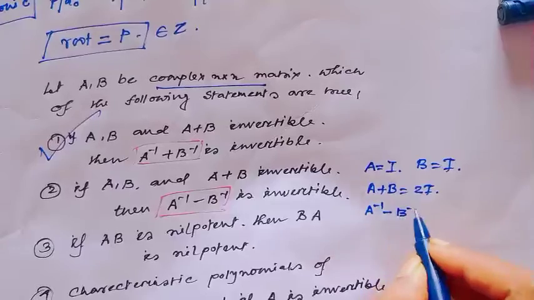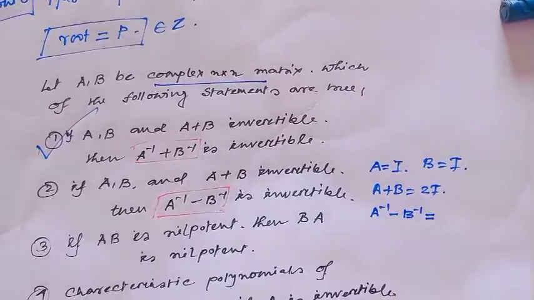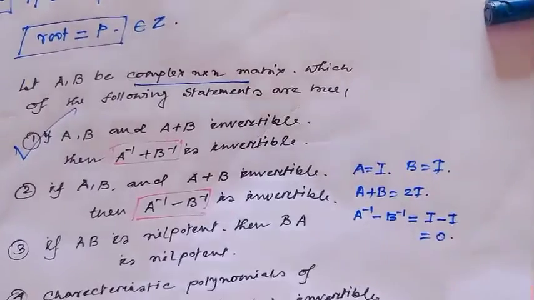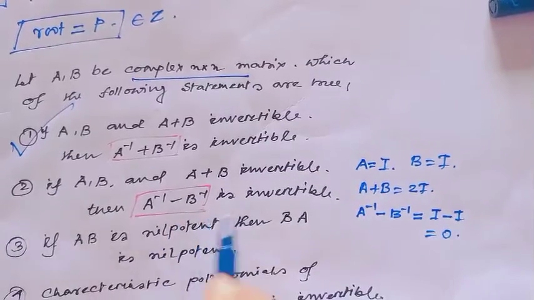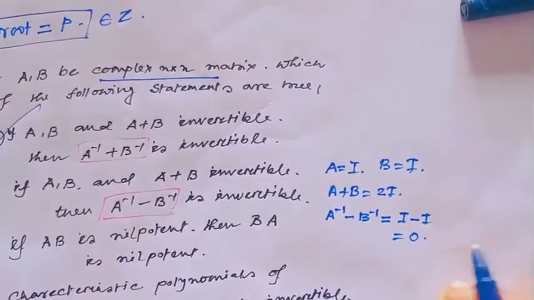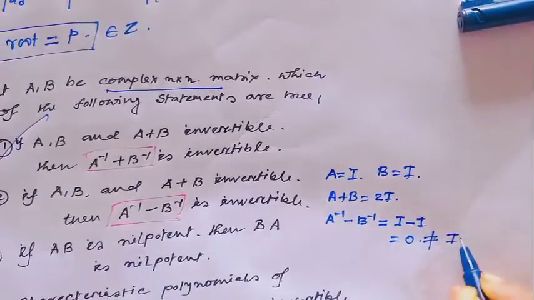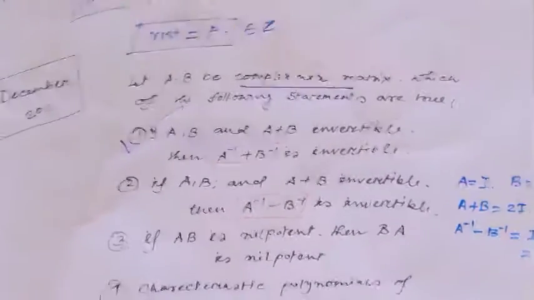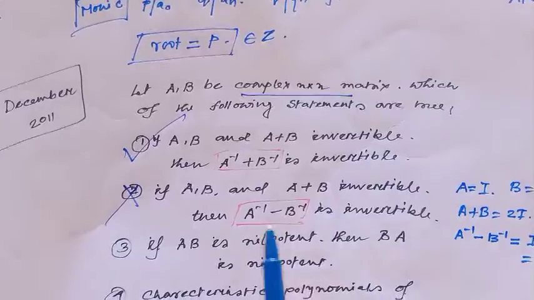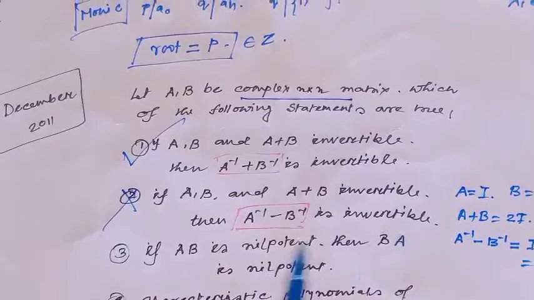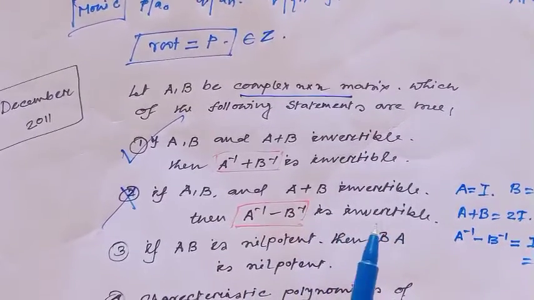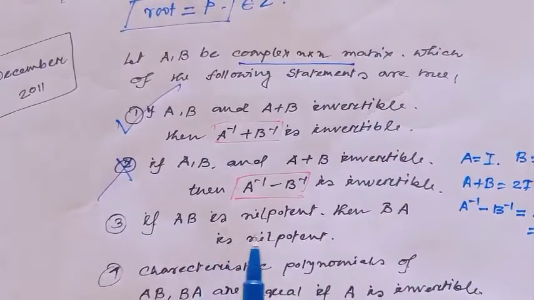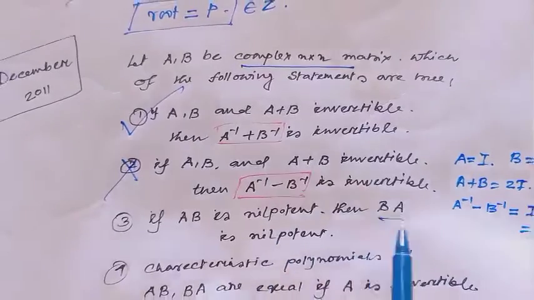Then A inverse minus B inverse would be I minus I, which is 0. But a 0 matrix cannot be invertible. So option 2 is a wrong option. And option 3 says if AB is nilpotent, then BA is nilpotent.